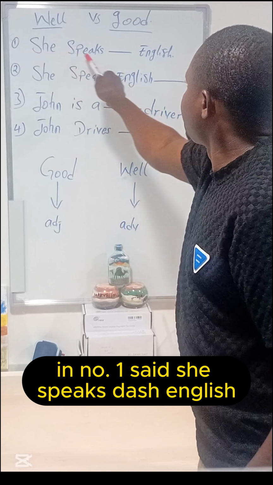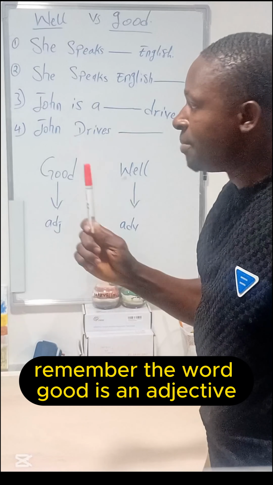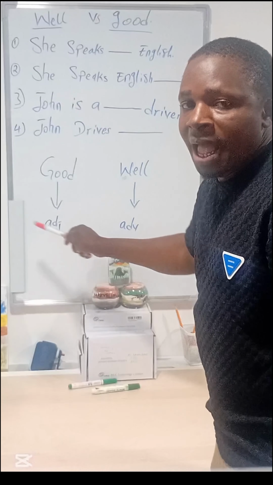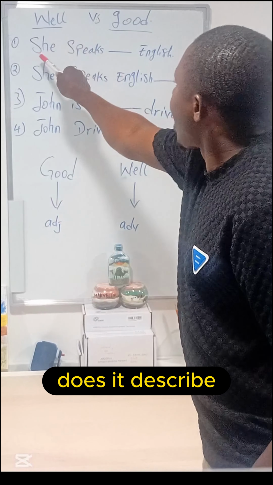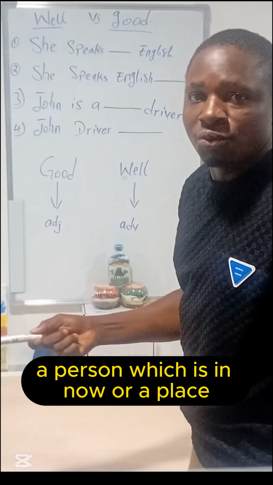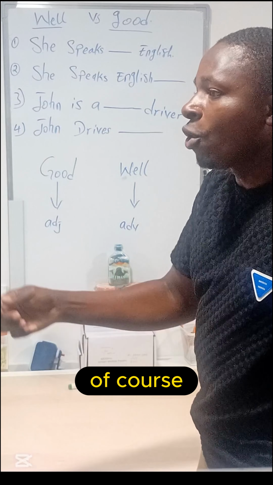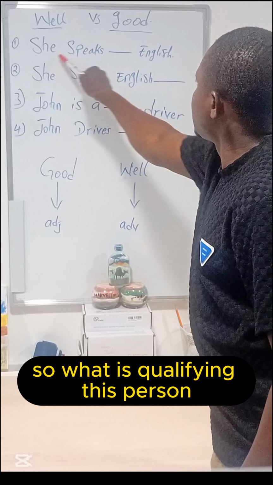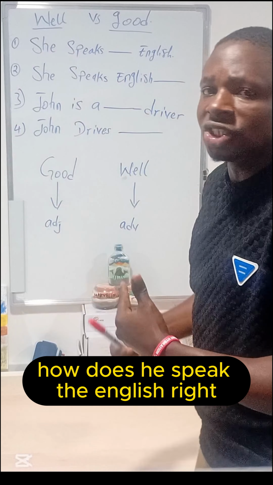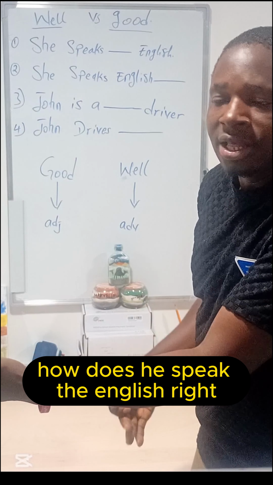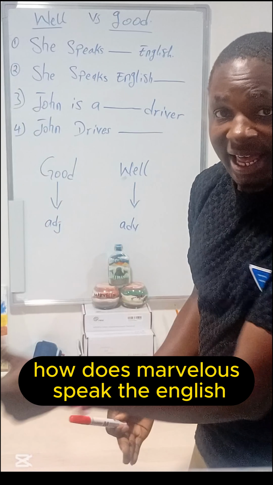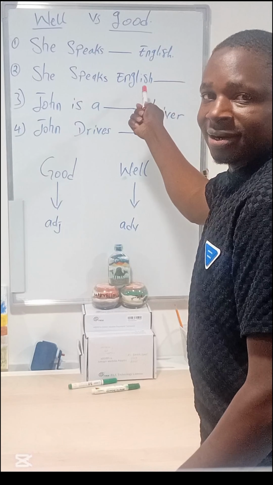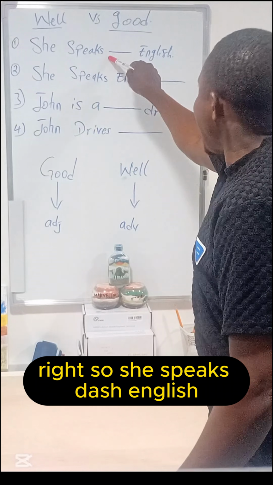Number one says, she speaks dash English. Remember, the word good is an adjective. And what does an adjective do? It describes a person, which is a noun, or a place. Of course, I would say she speaks dash English. So what is qualifying this person? How does Marvelous speak English? So she speaks dash English.